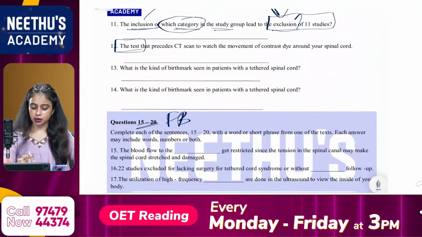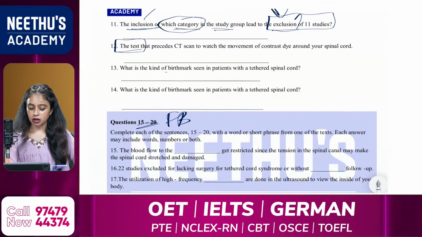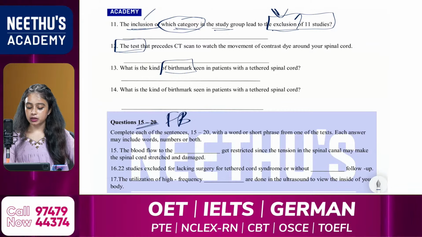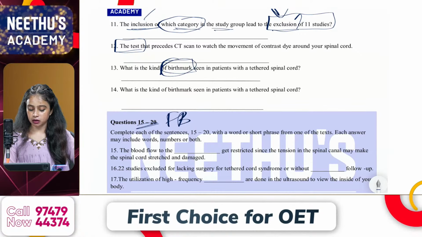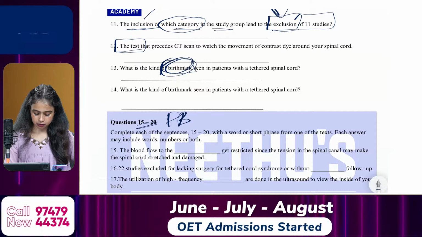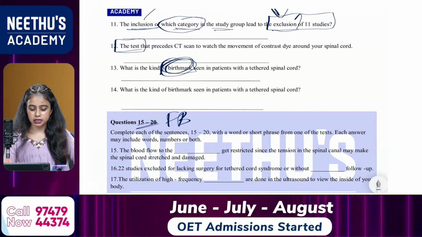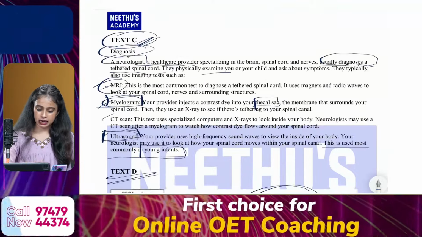Then the next one, the 13th: what is the kind of birthmark seen in patients with a tethered spinal cord? Any idea? What is the kind of birthmark? That is from signs and symptoms.